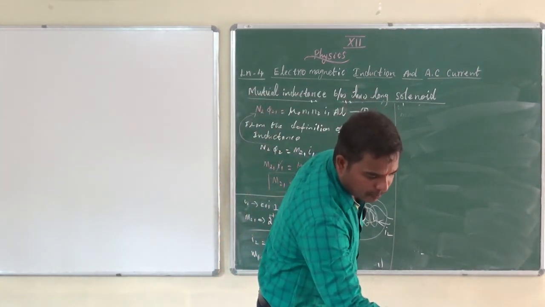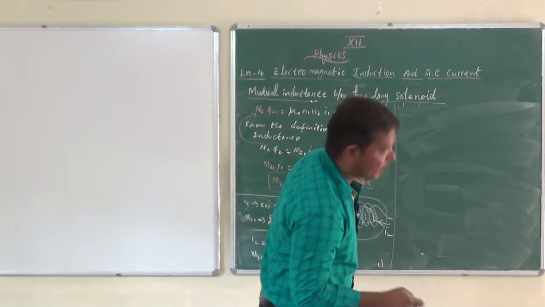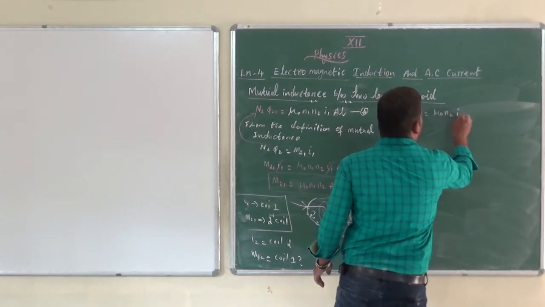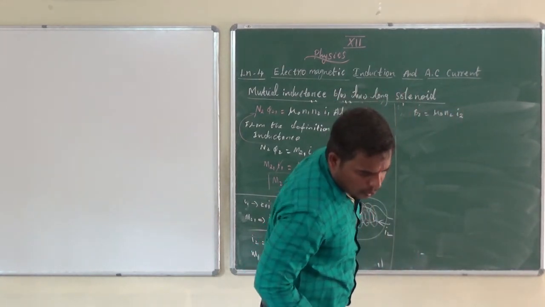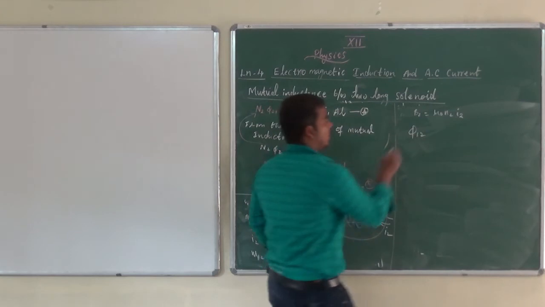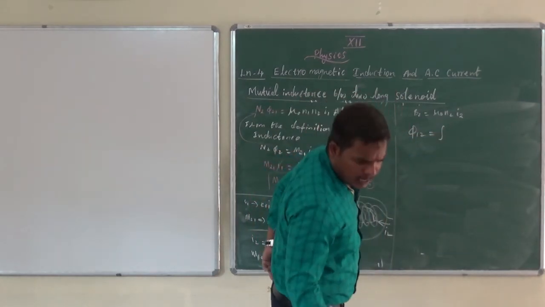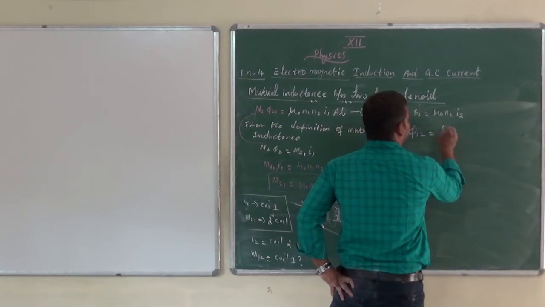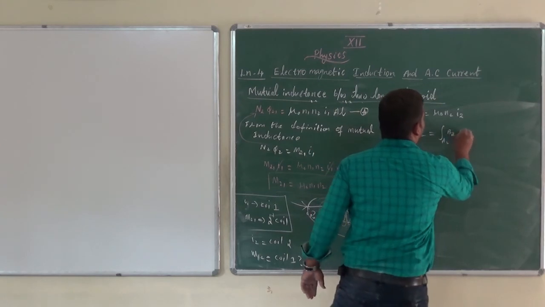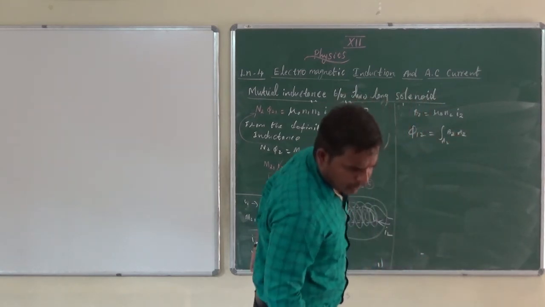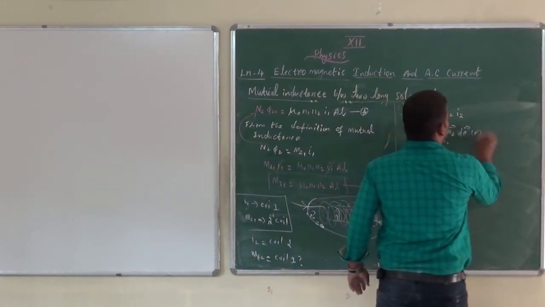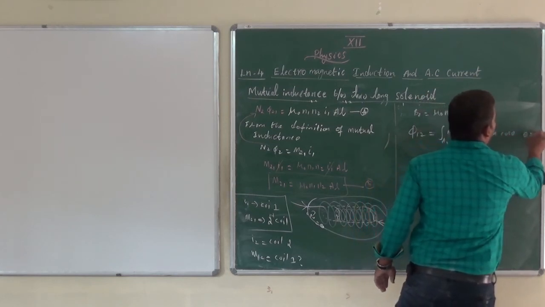The same method we can use to prove that the magnetic field B2 equals mu naught N2 I2. What is the magnetic flux? Phi 12, as discussed before, equals the integration of B2 into dA2, so B A. Here also it is B A cos theta, with theta equal to 0 degrees.